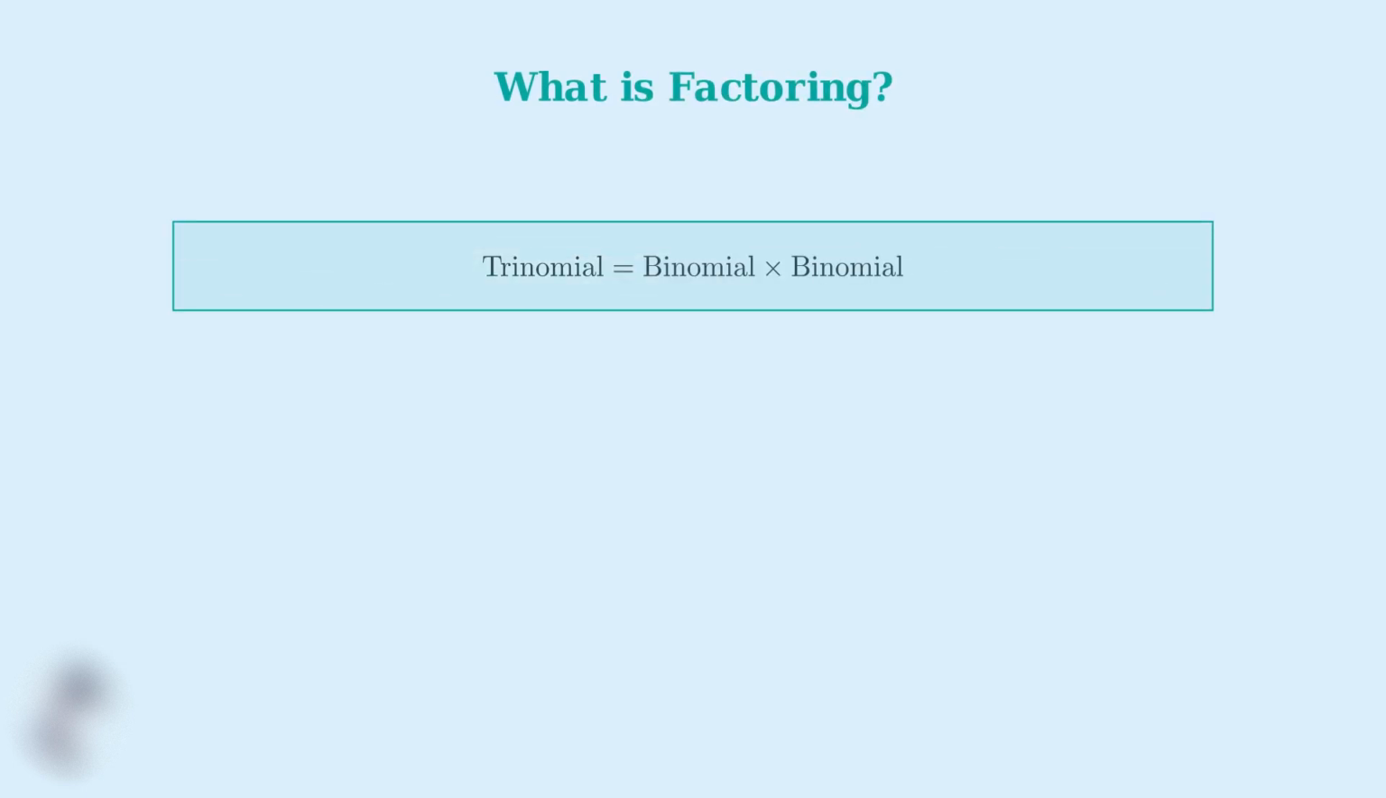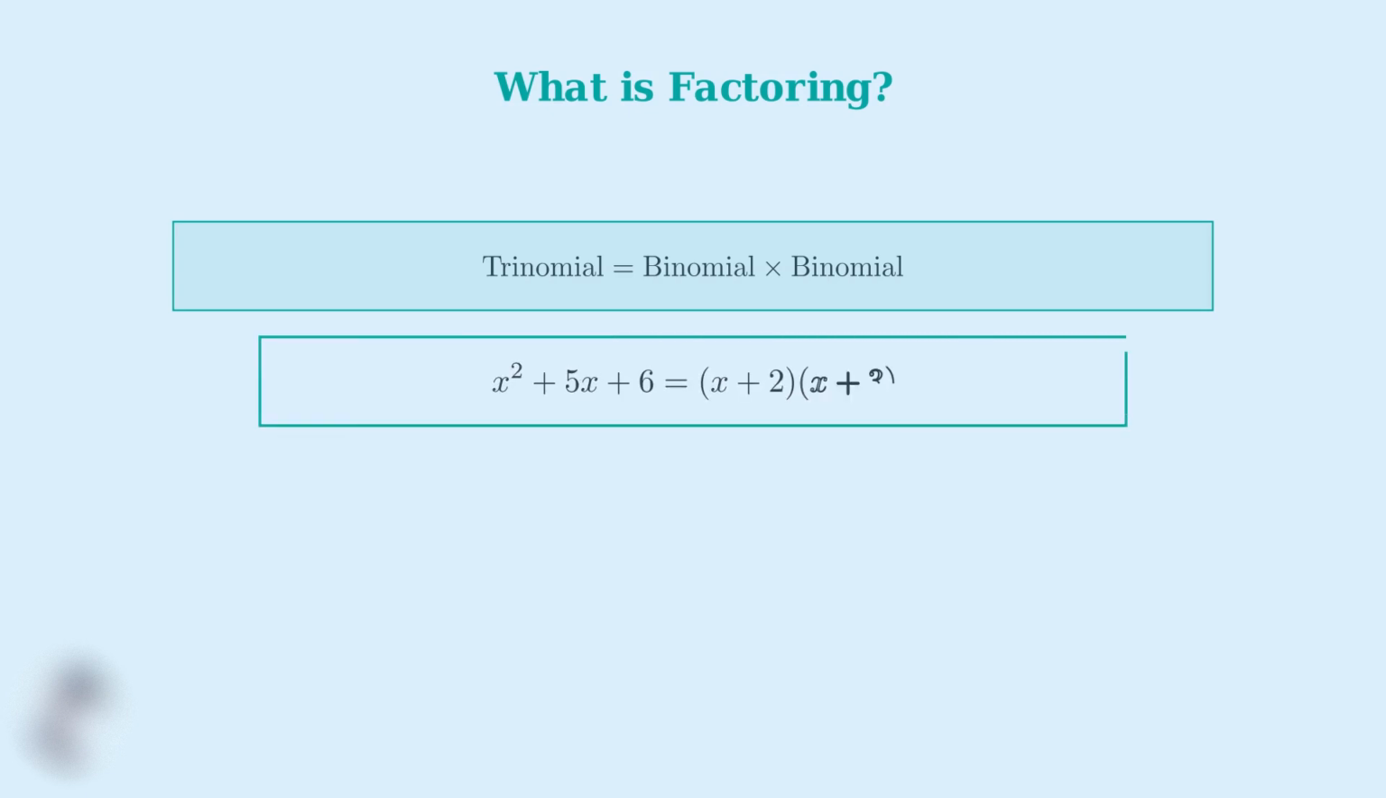Now that we understand what trinomials are, let's explore what factoring means. Factoring is the process of breaking down a trinomial into two binomials that, when multiplied together, give you back the original trinomial. For example, if we factor x squared plus 5x plus 6, we get the product of x plus 2 times x plus 3.